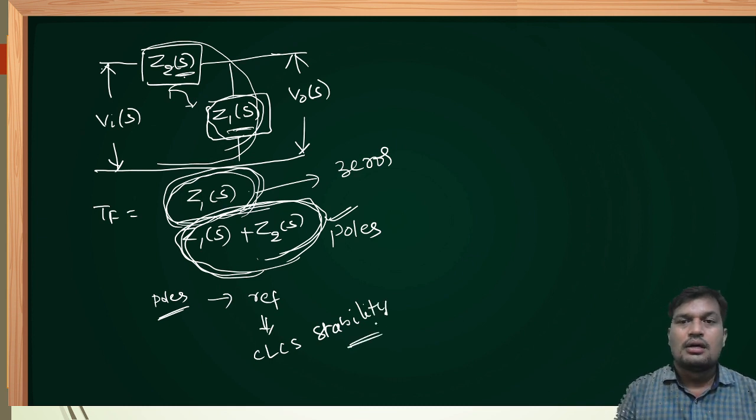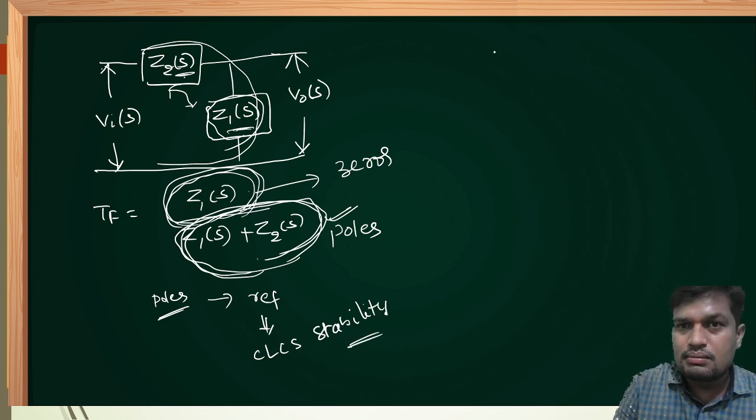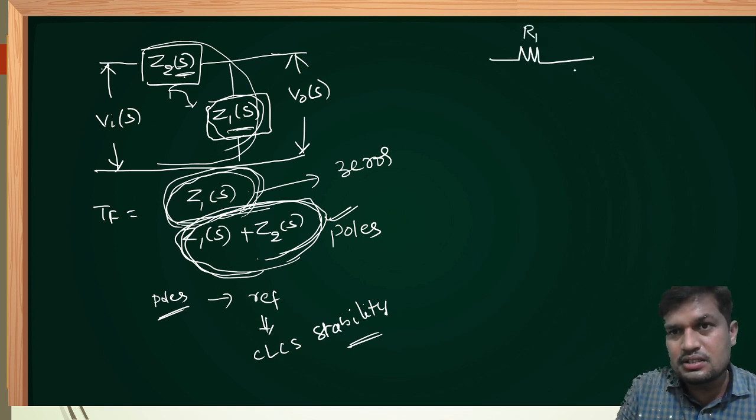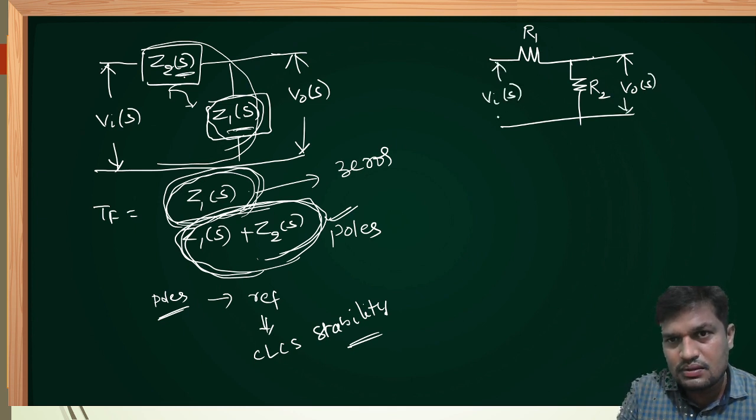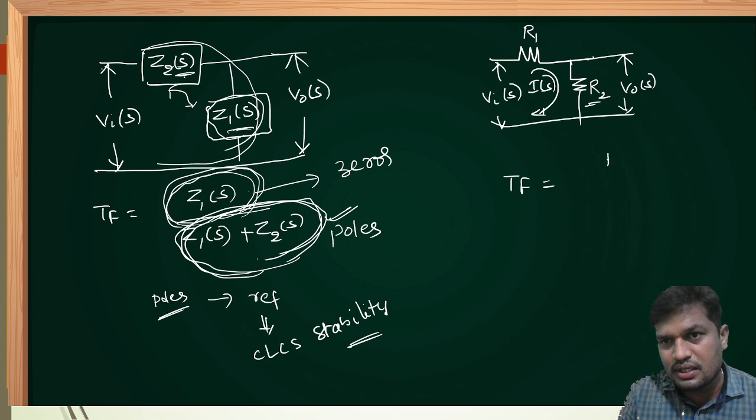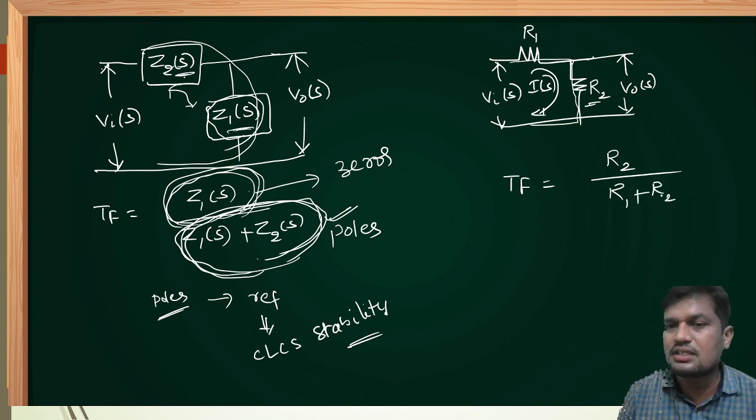Okay. Now let's take some simple circuit to determine stability. Resistance R1, resistance R2, V0 of S, Vi of S. Current flowing through this is I of S. What is the transfer function, dear friends? Output impedance or output resistance R2 divided by equivalent resistance. What is the equivalent resistance? R1 plus R2. This is the transfer function.